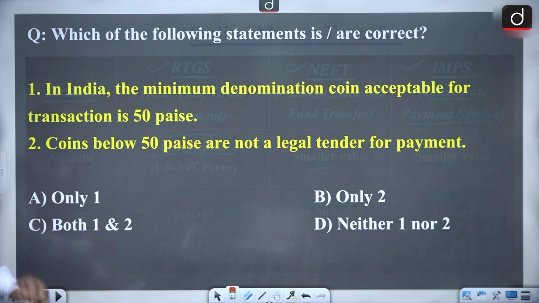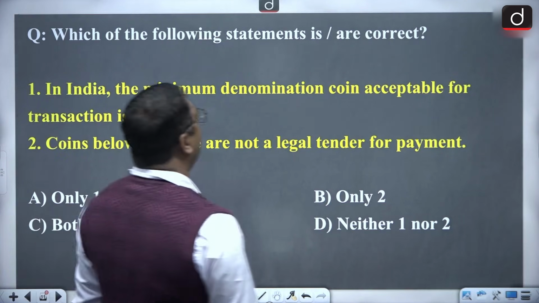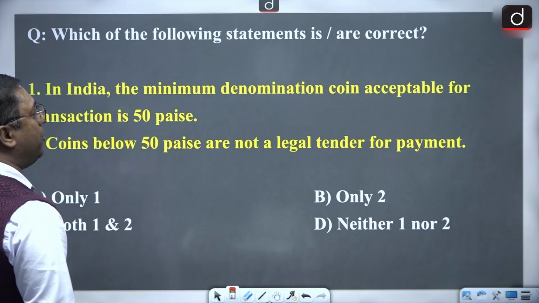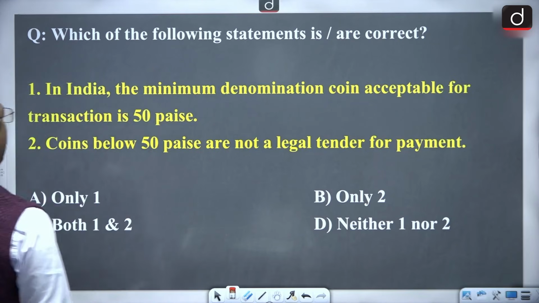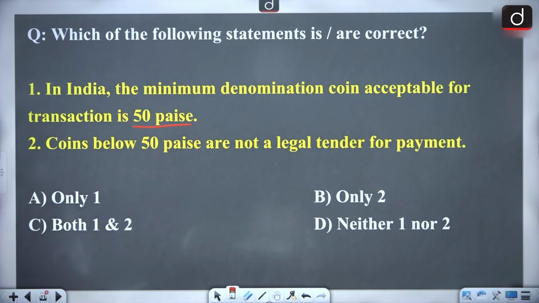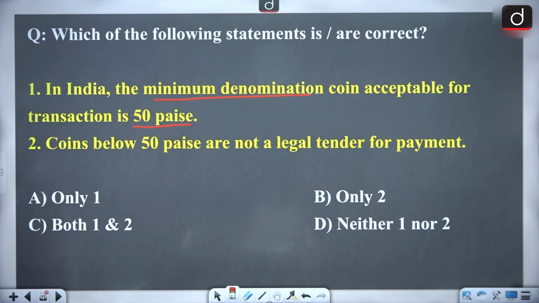Okay, next slide. What is it about? This is about a question: which of the following statements are correct? In India, the minimum denomination coin acceptable for transaction is 50 paisa. Minimum denomination coin. Here they are telling that the minimum denomination acceptable for transaction is what? 50 paisa.